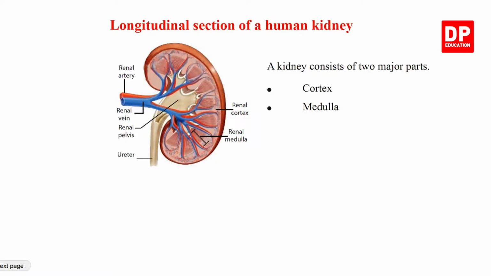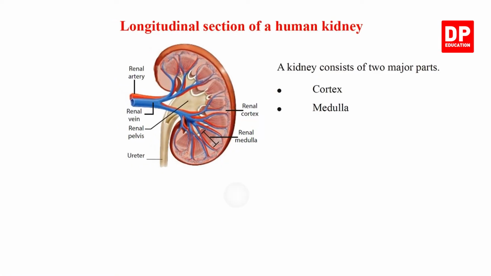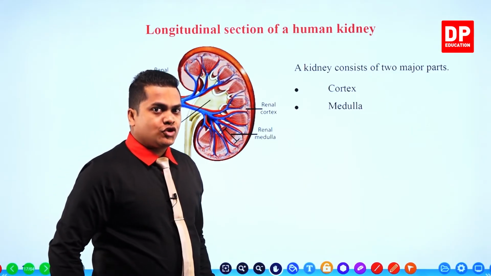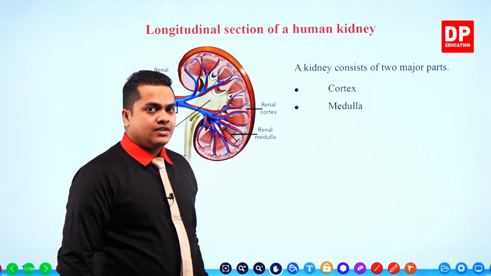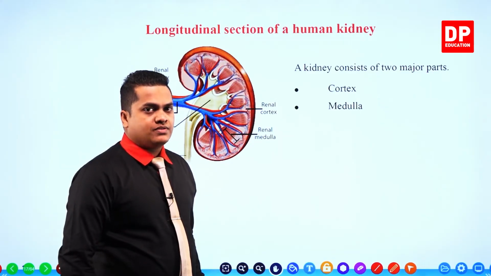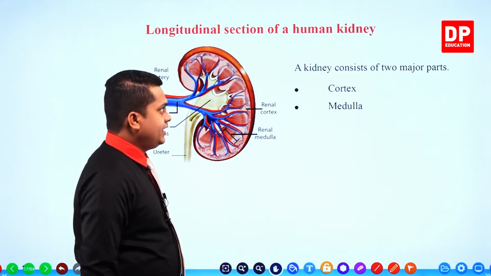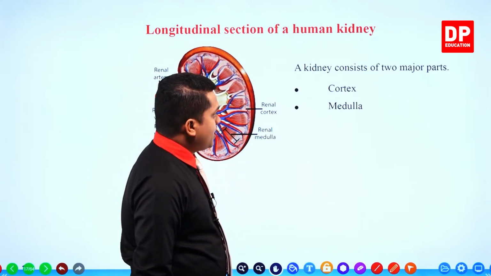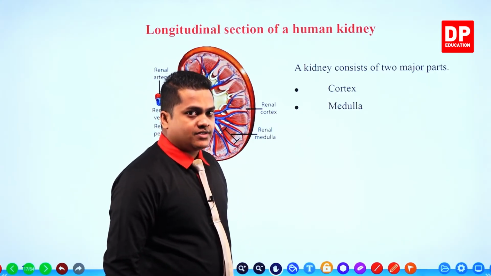So my dear children, once again, we can observe two main parts inside a kidney, right? If you take a kidney, we can observe these two main parts. What are those two? Number one, we can observe the cortex, right?